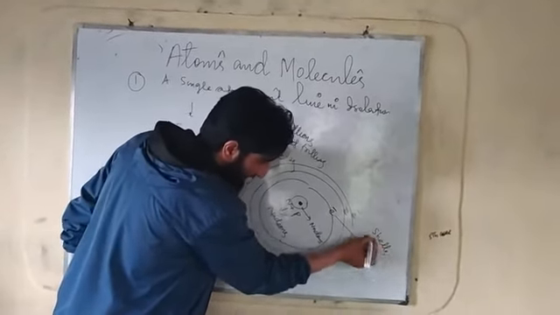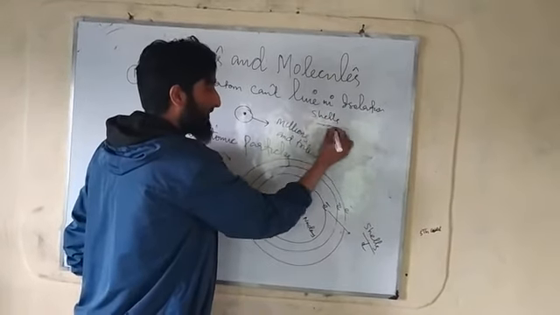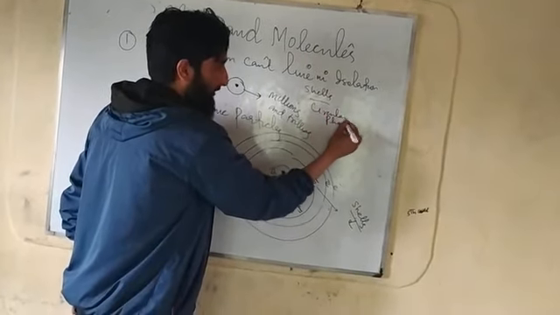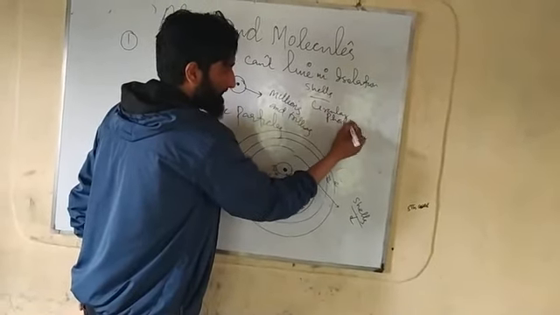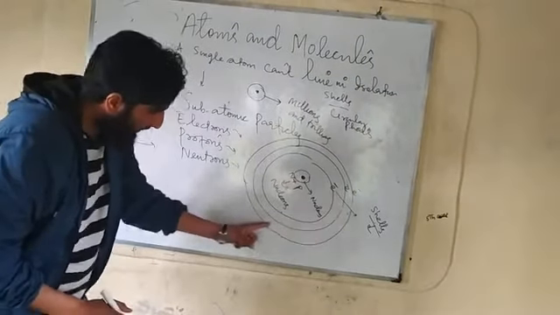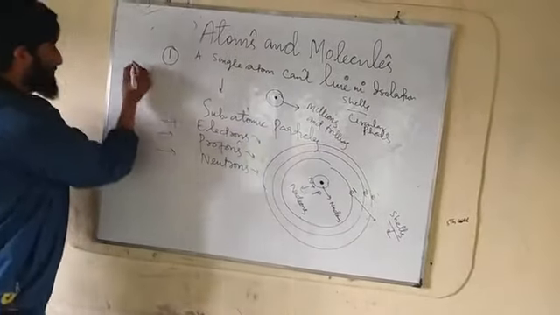Now the question arises, what are shells? Shells are actually circular paths around the atomic nucleus in which electrons revolve around the nucleus. You might have heard about the solar system.